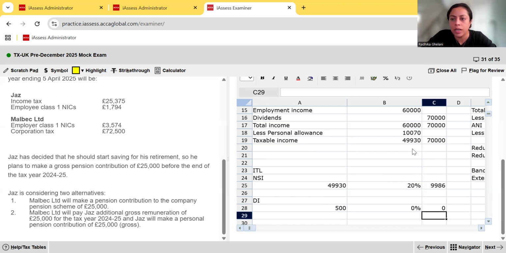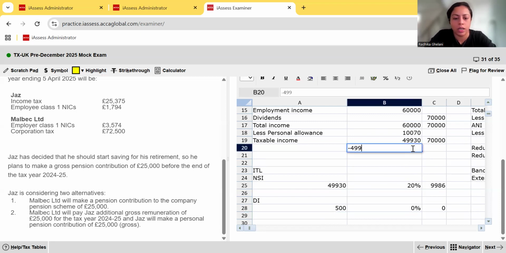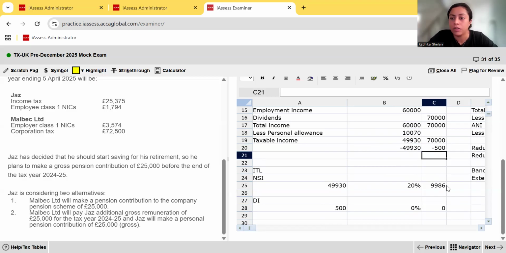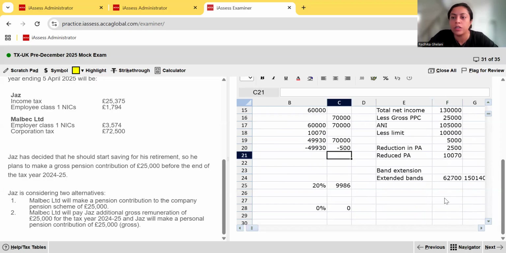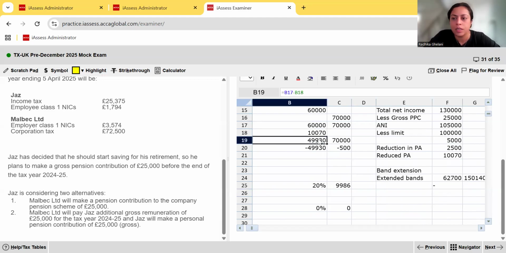So from the 49,930, we've already taxed 49,930. There's nothing left there. Now on the dividend income, we've taxed 500, but the 500, although it is at the nil rate band, it consumes our bands, okay? So from the 62,700, we've taken out 49,930, isn't it?